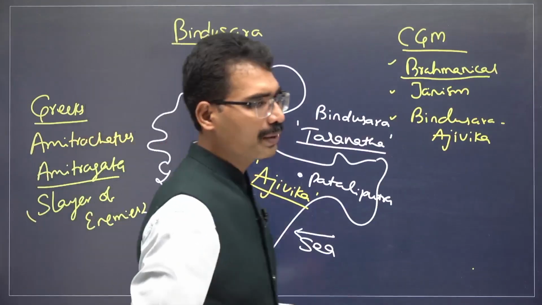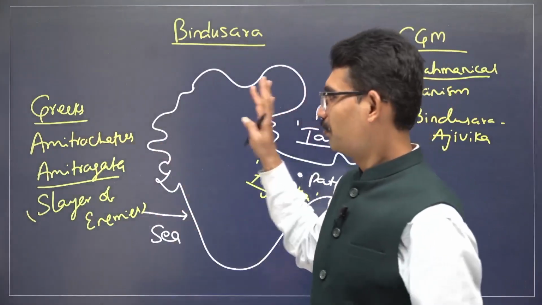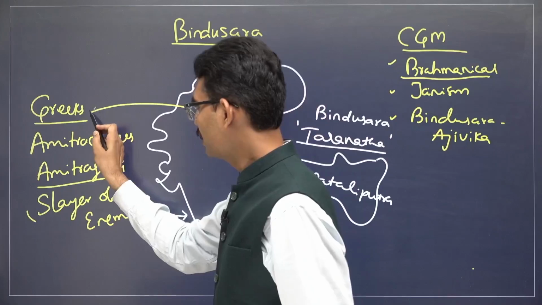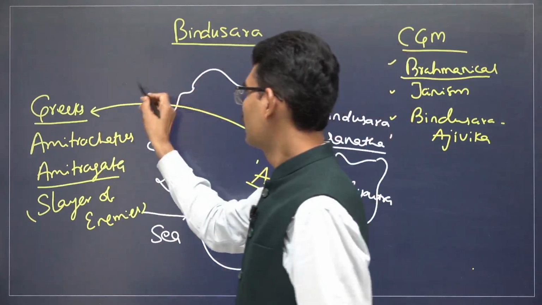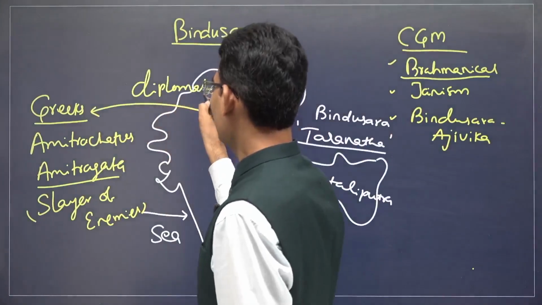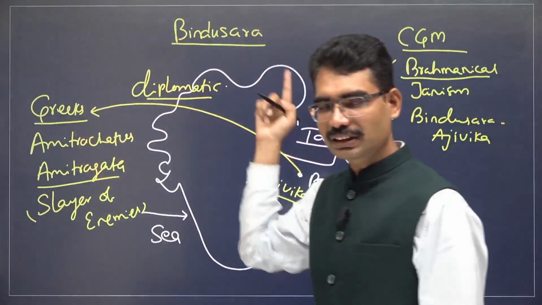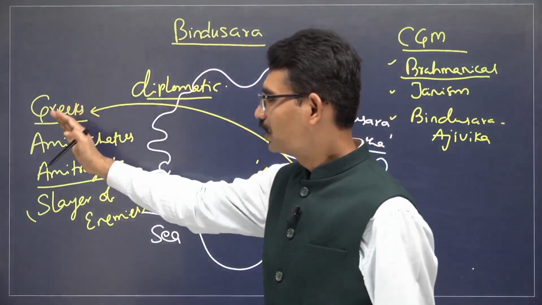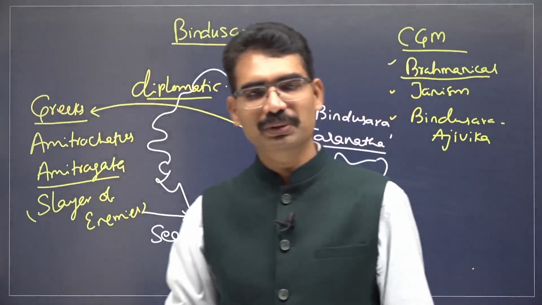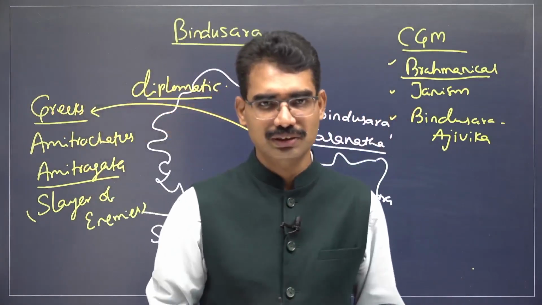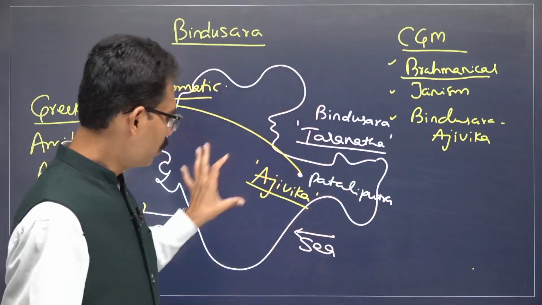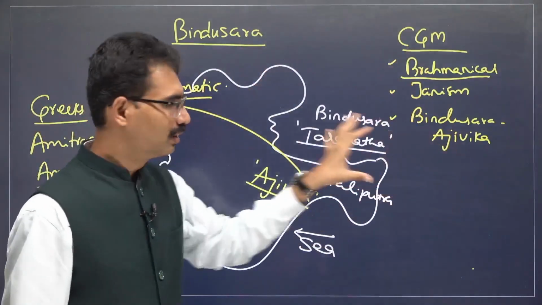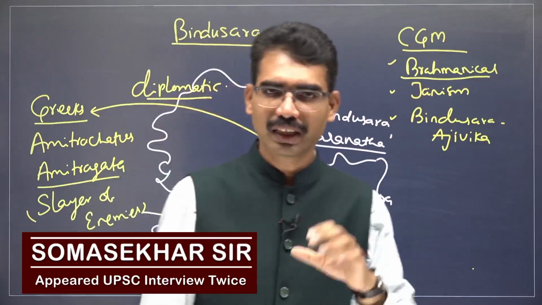These are the developments during Bindusara's time. He maintained a friendly relationship with the Greeks, and that continues. He maintained diplomatic relations. Like Megasthenes came to the court of Chandragupta Maurya, some Greek diplomats came to the court of Bindusara also, at Pataliputra, and continued those friendly relations. That is how he ruled a large territory of India and continued the policies of Chandragupta Maurya.